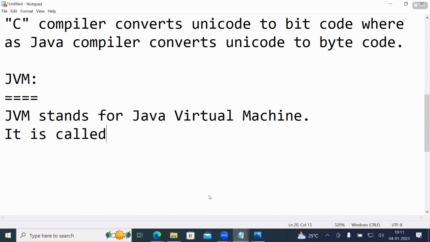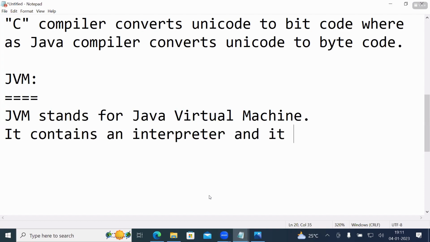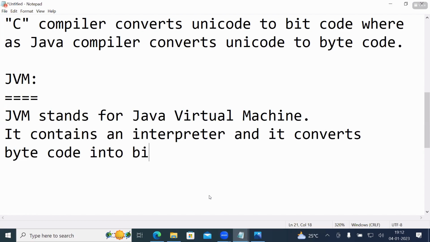It is called an interpreter. It contains an interpreter and it converts bytecode into bitcode.